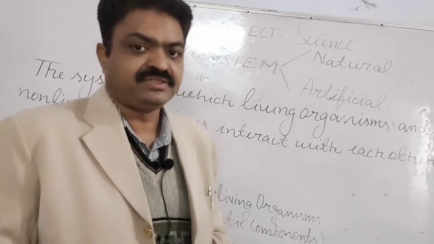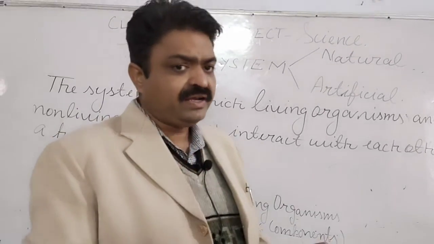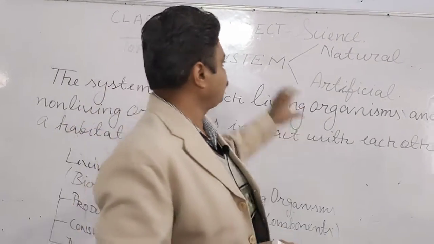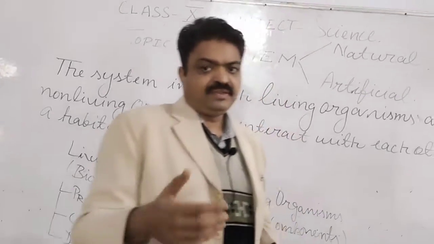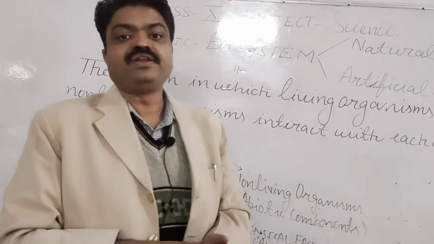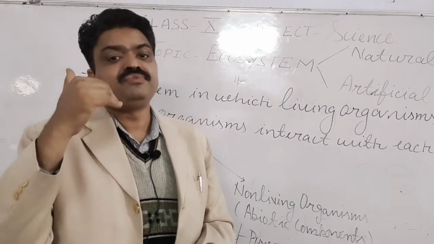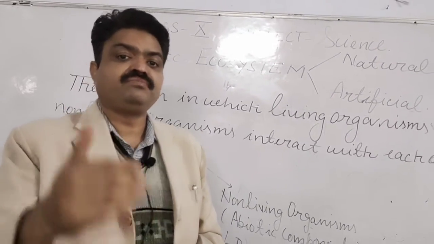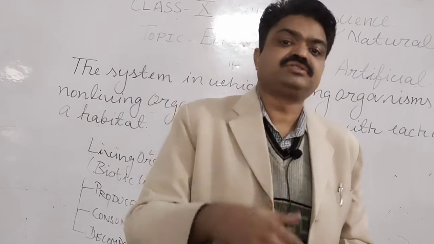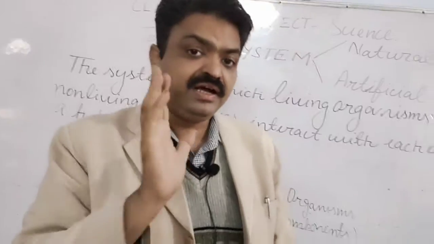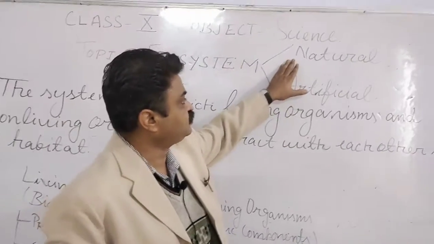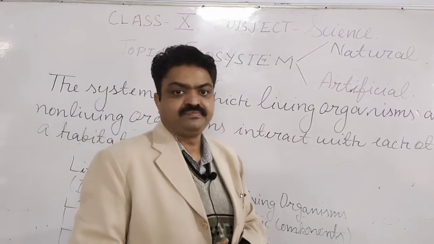They interact with each other naturally, and the examples of the natural ecosystem are the ecosystem of a river, a lake, a sea, an ocean, or a forest. They are the examples of the natural ecosystem.